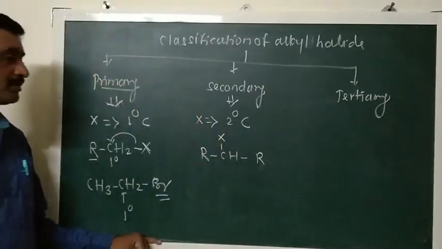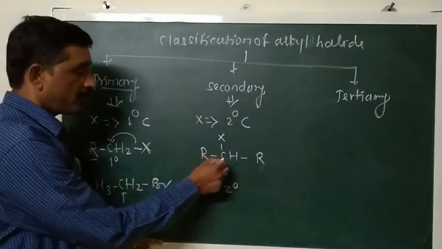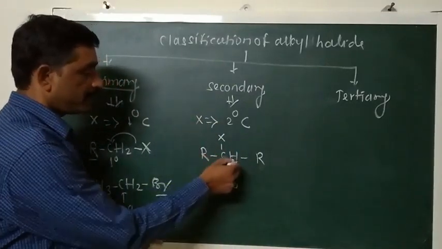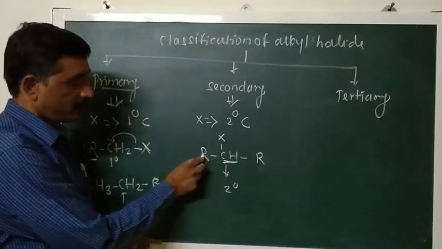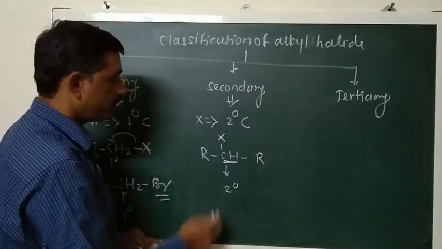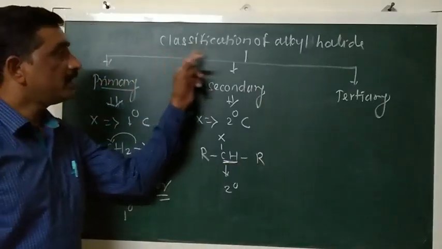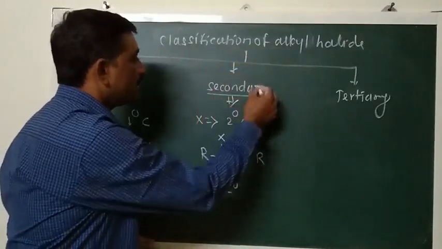This CH group is attached to the carbon atom of the first alkyl group and the carbon atom of the next alkyl group. These two alkyl groups may be same or different. Then such alkyl halides are called secondary alkyl halides.